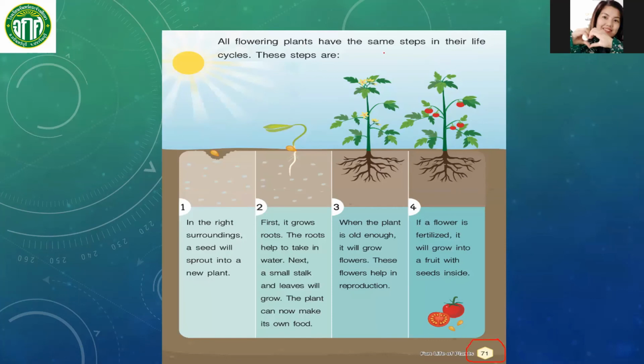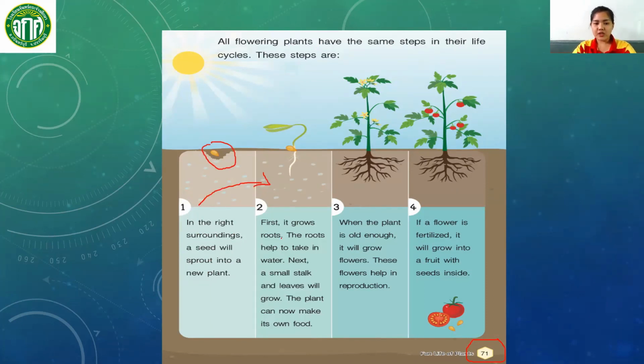All flowering plants have the same steps in their life cycle. So we have number 1. As we have said earlier, in the right surroundings, a seed will sprout into a new plant. And in number 2, first, it grows roots. These are the roots. The roots help to take in water. So these roots will take the water from the soil.